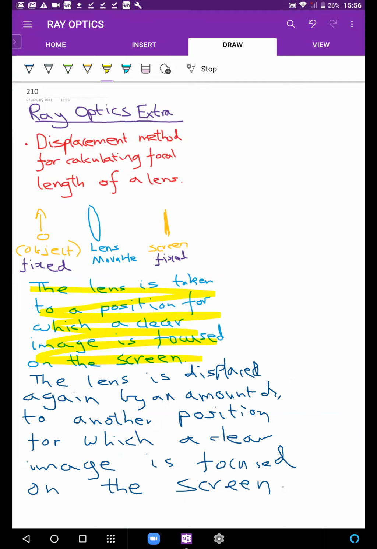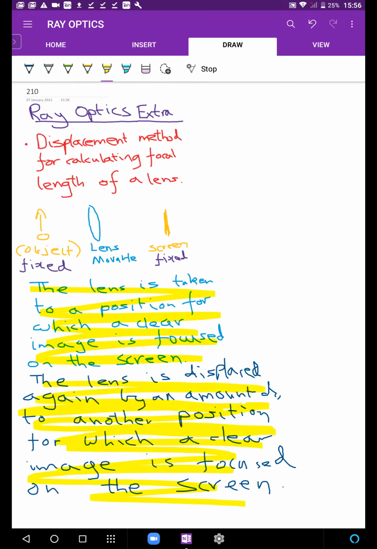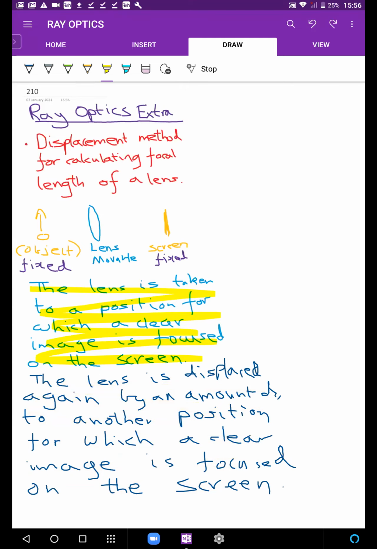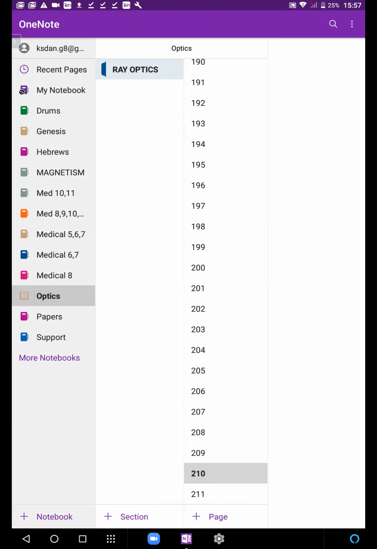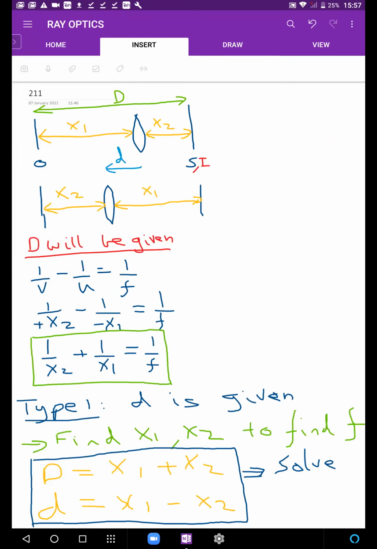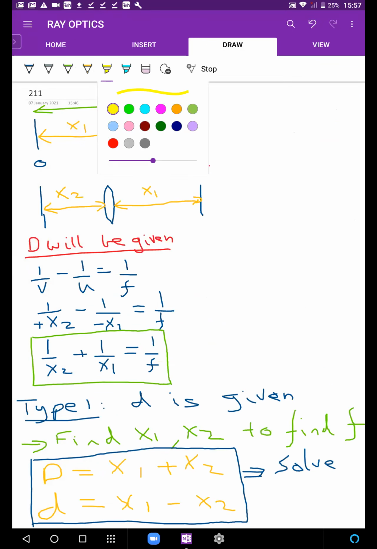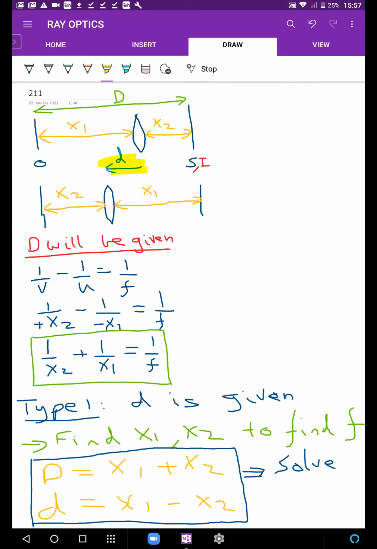After that we displace the lens by an amount d to another position for which a clear image is focused on the screen. So what is going to happen is that the distance by which we move it back, that small distance is d. The distance between these two positions of the lens is d.